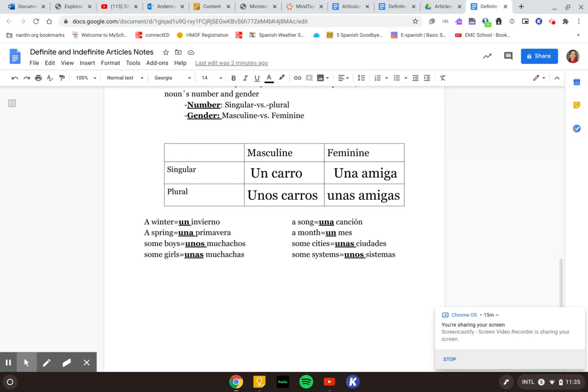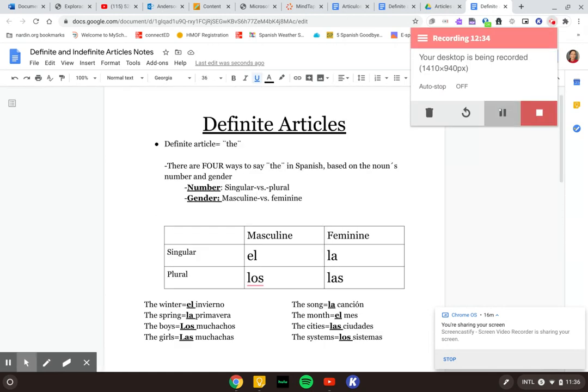Unos sistemas, some systems. We want to change it to a system in the masculine form. These notes can be found in your notes folder within the first week of class, right on Blackboard.